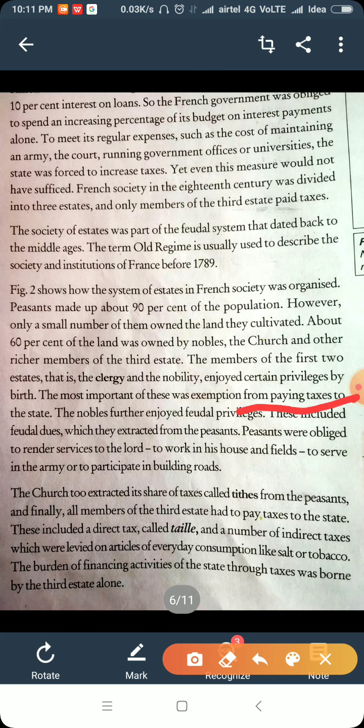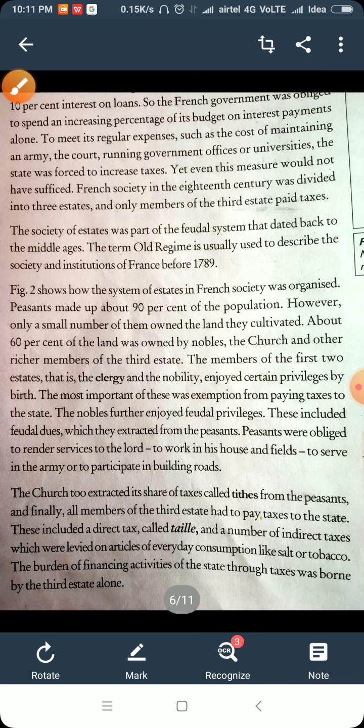And nobles further enjoyed feudal privileges. Feudal privileges means nobles were confined to those rights, as Samantavad was popular and they were enjoying their rights. These included feudal dues, the land related dues which they extracted from the peasants, meaning collection of taxes. In Hindi we call this lagan, which they took from the peasant class. Peasants were obliged to render service to the landlord.